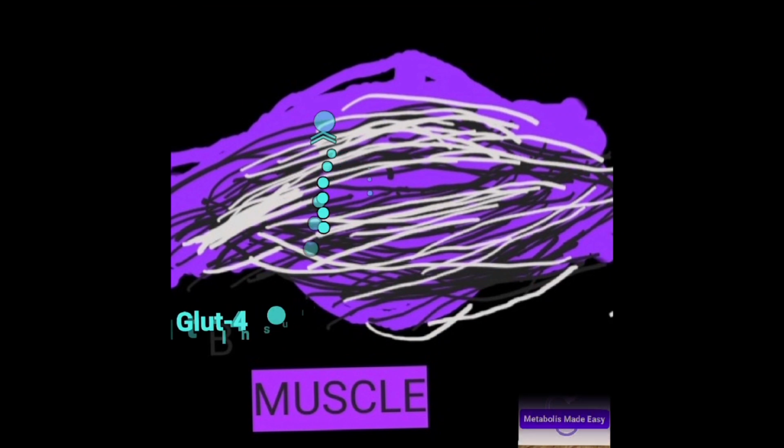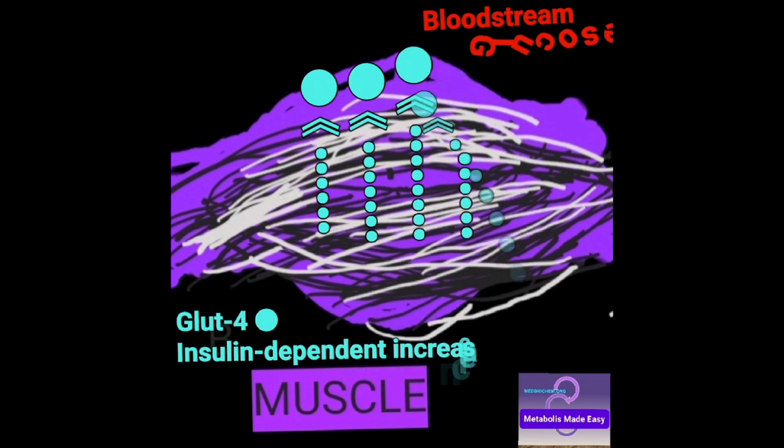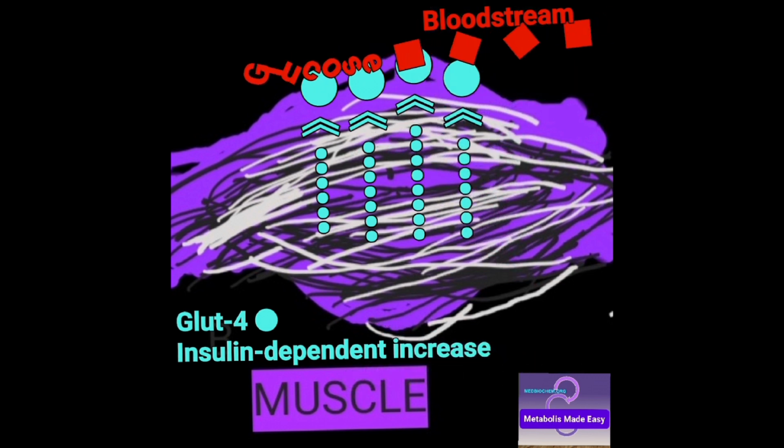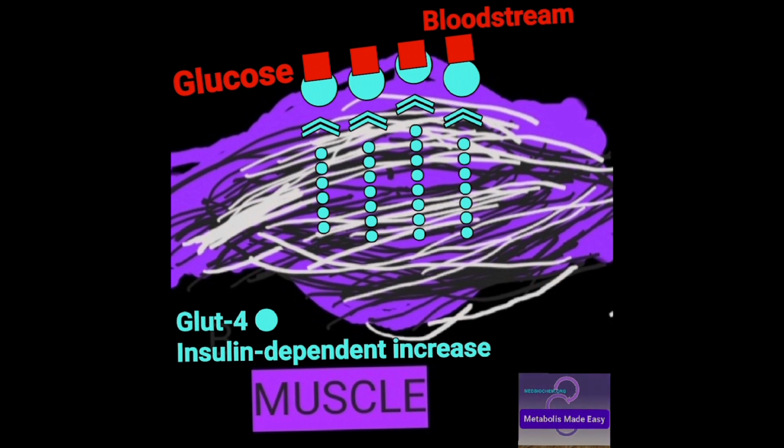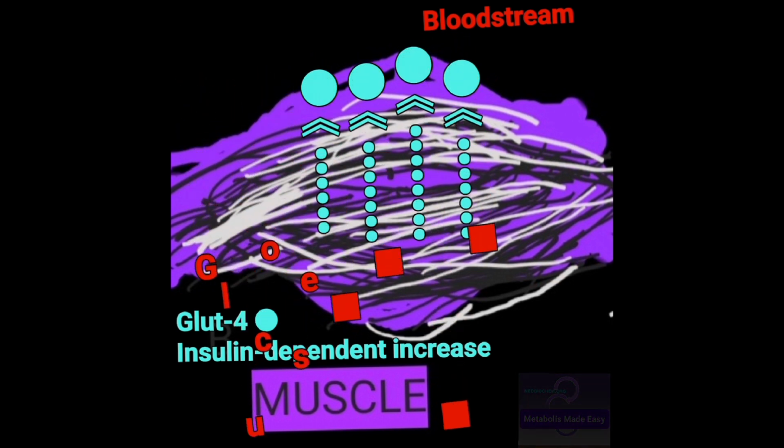By specifically increasing the number of glucose transporters, GLUT4, on the surface of these two tissues, muscle and adipose tissue will pick up glucose from the bloodstream in an insulin-dependent manner.